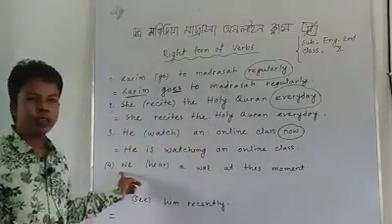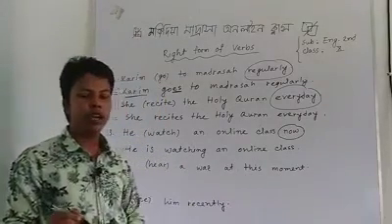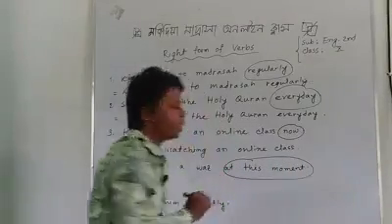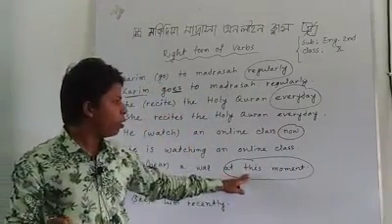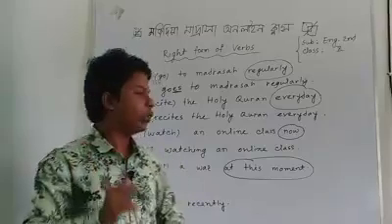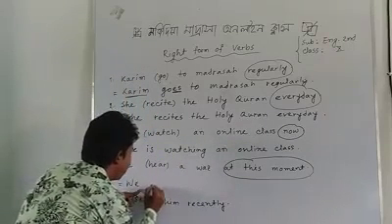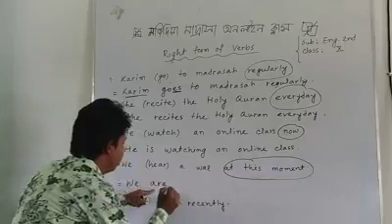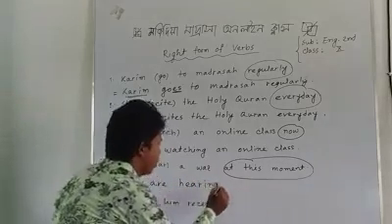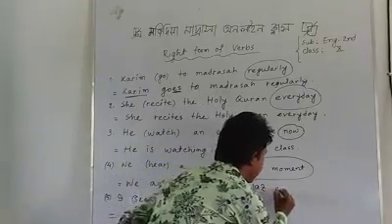The fourth sentence, we hear a was at this moment. Here there is also a keyword, at this moment. If there is any word like now, at this moment, at present, then it will be present continuous tense. The auxiliary verb is are: we are hearing a was at this moment.